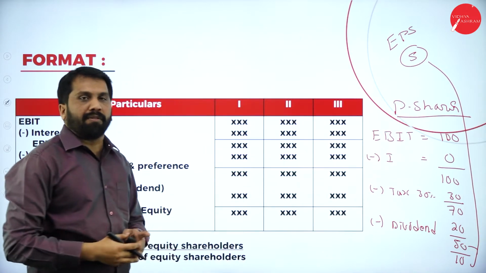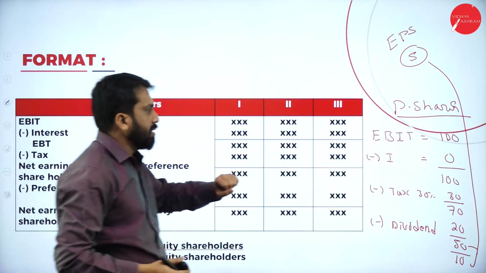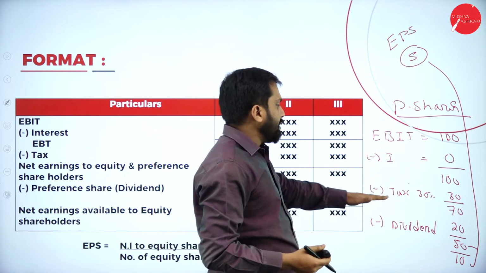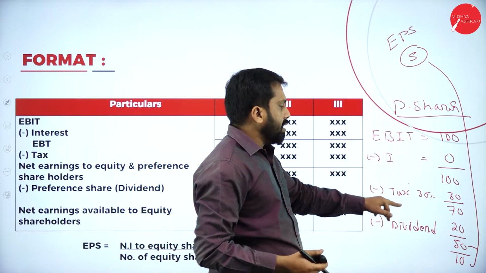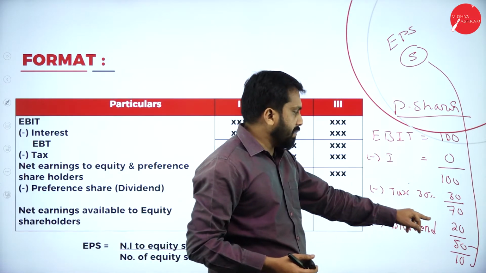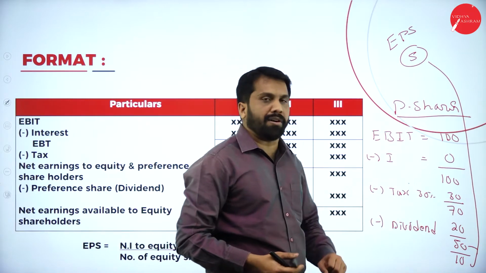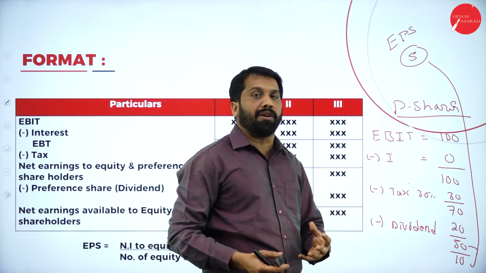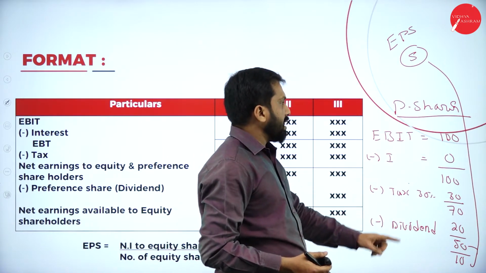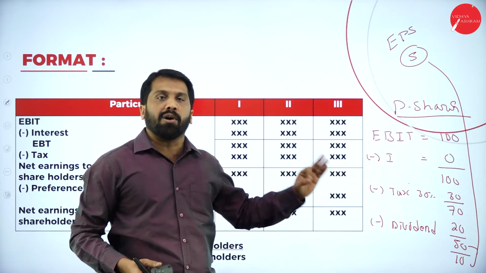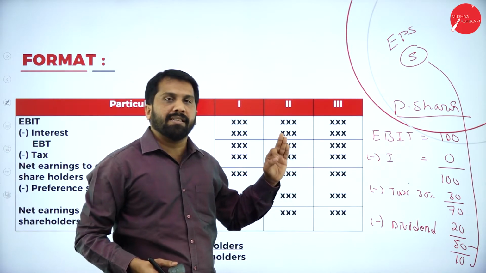In case of preference shares, it works like this. Interest part will be 0. Your answer is 100. Tax is 30%. Deduct, you get 70, minus dividend on preference shares, which is 20. 70 minus 20, you get 50. Now, 50 divided by the number of shares, 10, you will get 5 rupees. Hope you are clear. This is all about your preference shares.